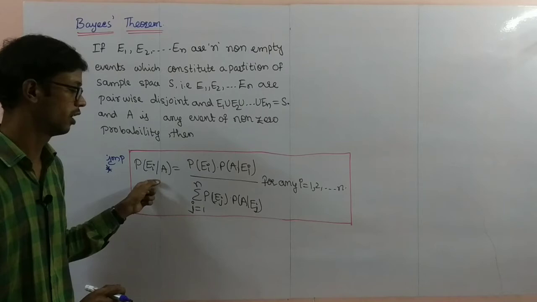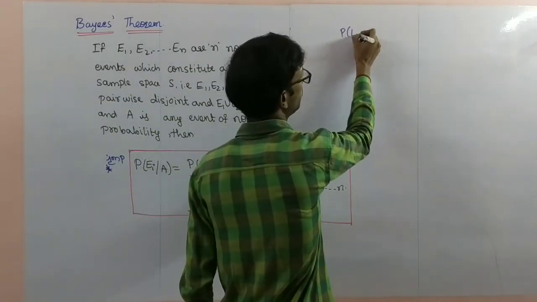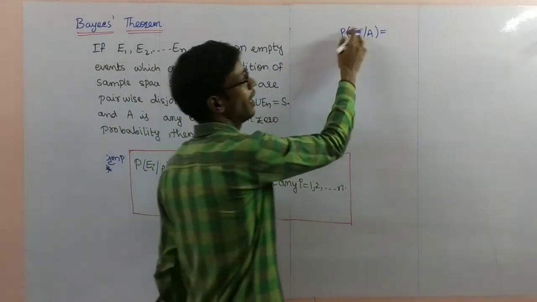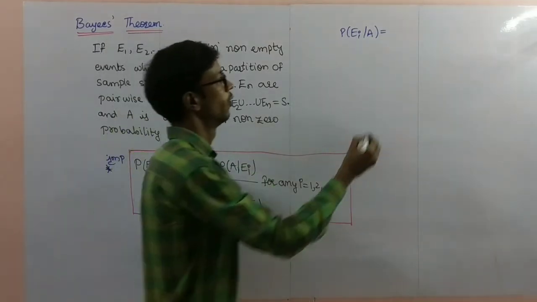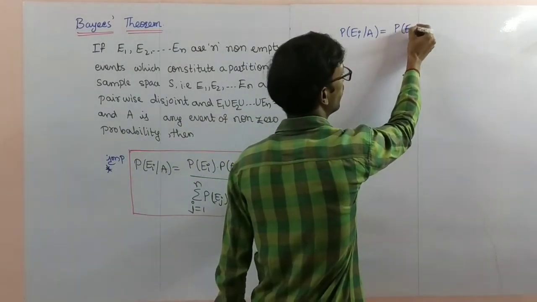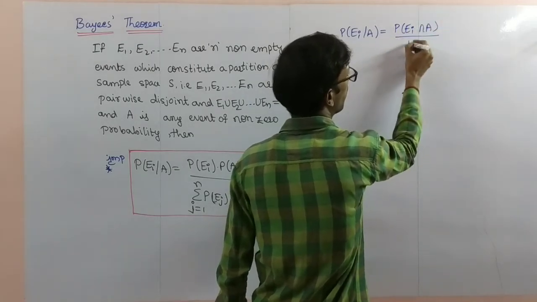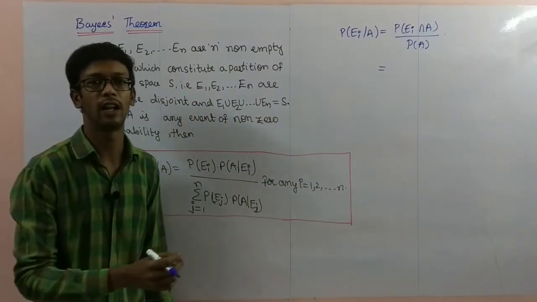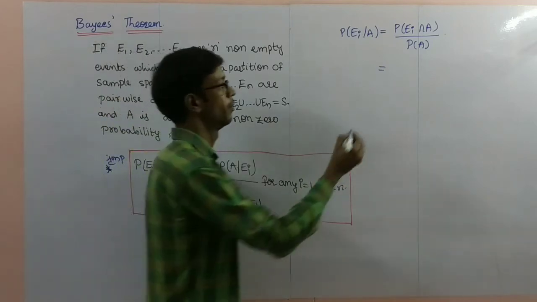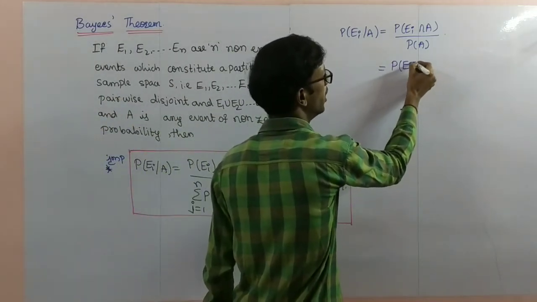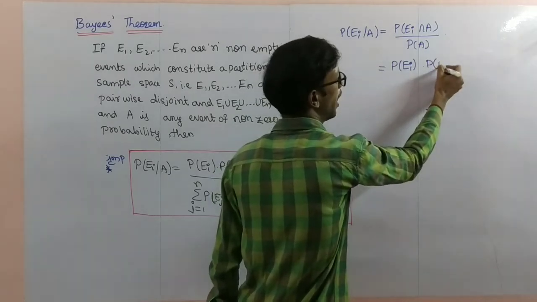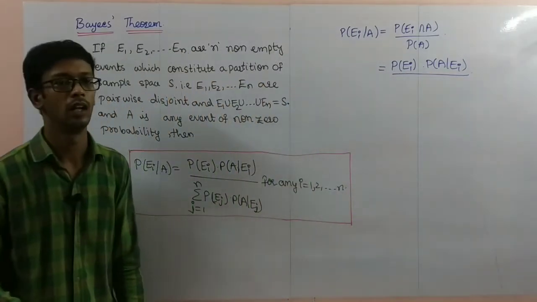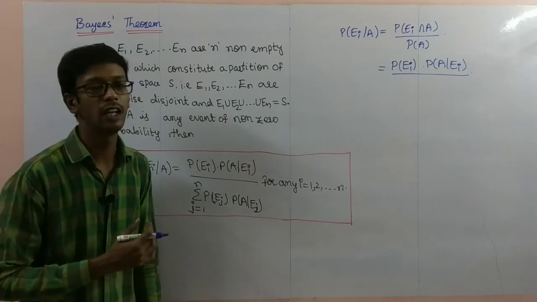Probability of Ei by A equals, I'll use the conditional probability formula: probability of Ei intersection A by probability of A. Probability of Ei intersection A, I'll use the multiplication of probabilities, which is P of Ei into P of A by Ei. Next, probability of A.